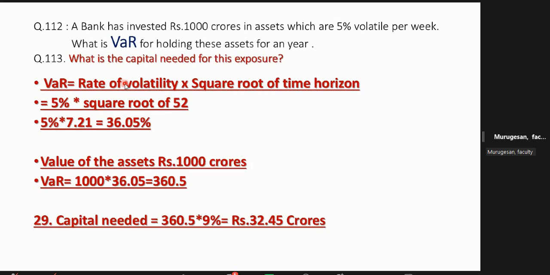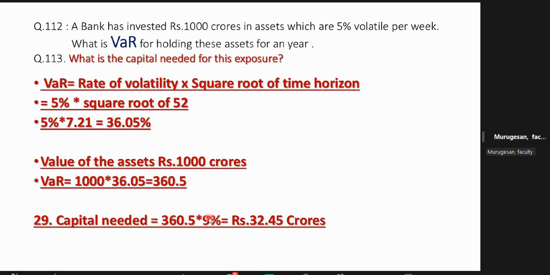1000 crores is the current value. So the decline in value may be 360.5 crore. That is 1000 into 36.05%. 360.5 crore may be a loss. This is the loss. The value at risk is 360.5 crore, which may be lost when you hold it for a year.